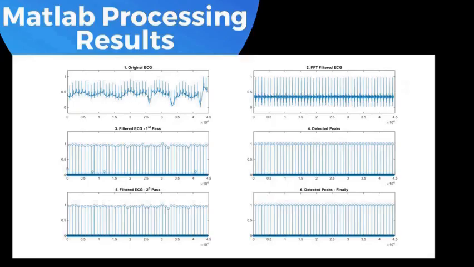So, after receiving the signal from hardware and transmitting it through ESP32, there was still some noise present. So, we followed some steps to filter the signal in MATLAB. First we tried to remove the low frequency components. In order to do that, we first had to take the FFT of the ECG signal which we captured, in the frequency domain. Now we try to remove the low frequency components. After removing the low frequency components, we change it back to time domain using inverse FFT.